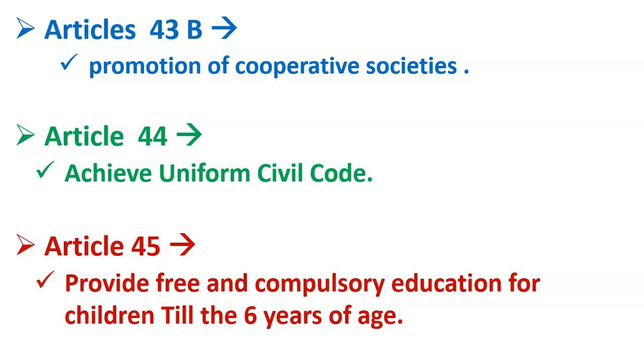Then friends, then comes Article 44. So what does Article 44 say? Article 44 says that the government should try to achieve a uniform civil code.